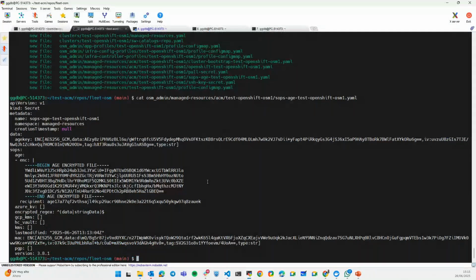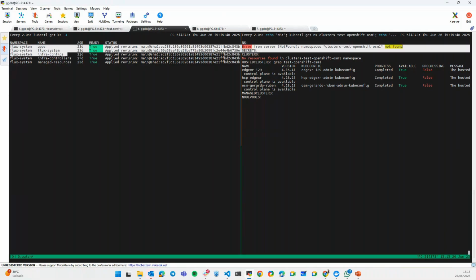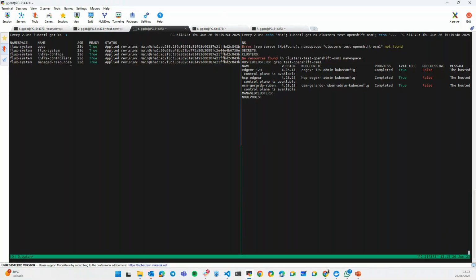Okay, so in this screen here, what I have is a view of the ACM cluster, the Advanced Cluster Management, the OpenShift cluster that, let's say, manages the different OpenShift clusters in the environment, right? So you will see that the system here will synchronize and will detect changes in the repositories. And right now it is detecting some changes.